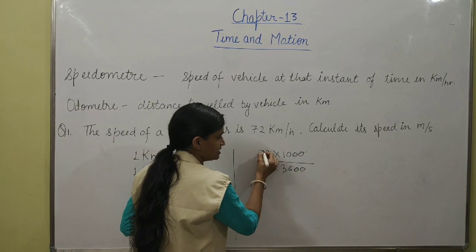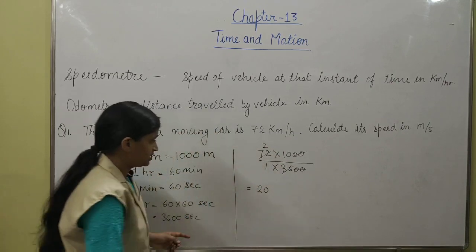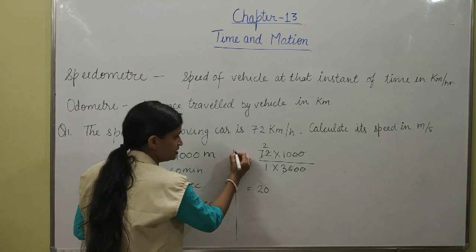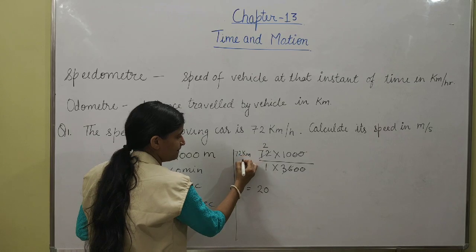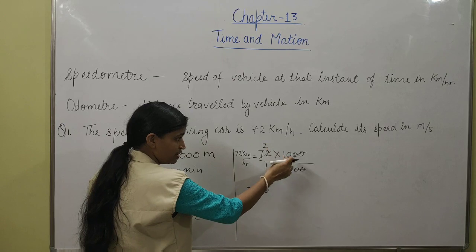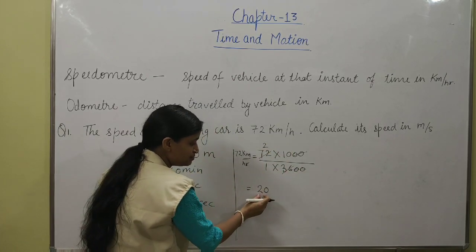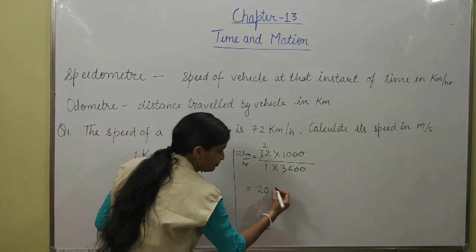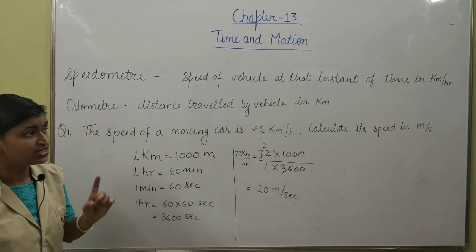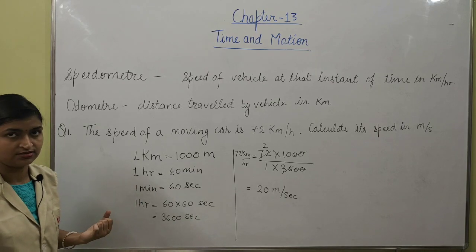This 36 will be cancelled out, so it will become 20. What have I written here? I have written 72 kilometer per hour. Now when I have changed these values, it comes to 20, so it is in meter per second. So the speed of the moving car is 20 meter per second.